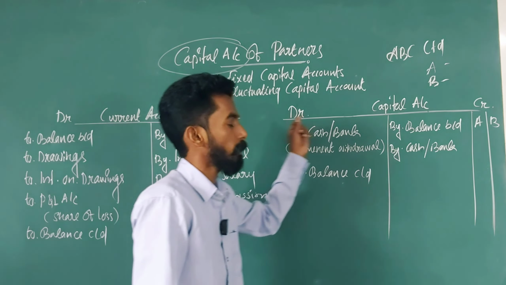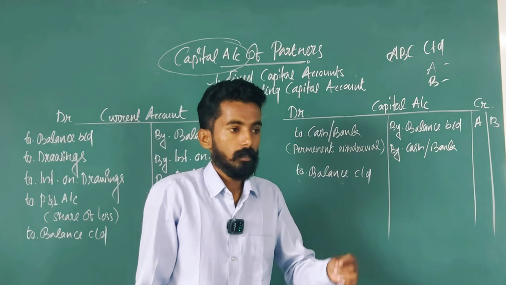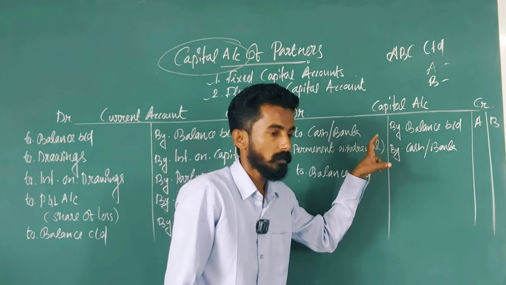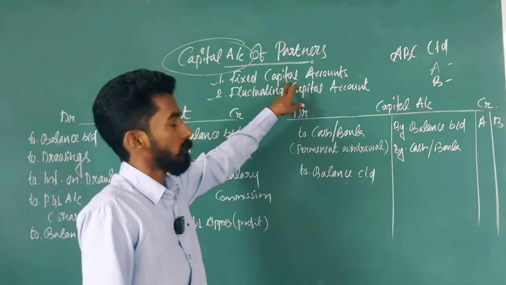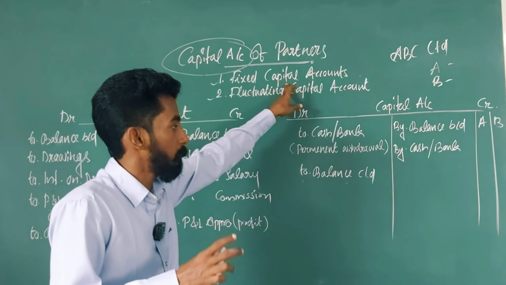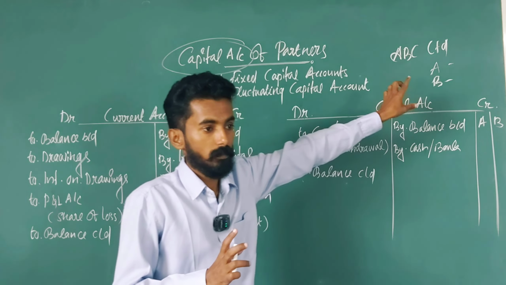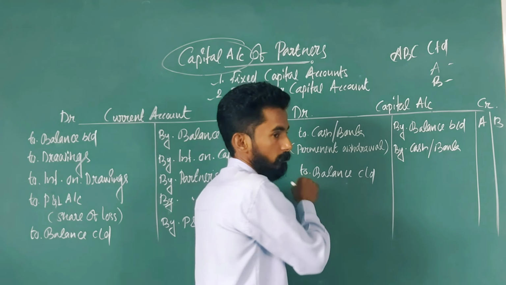See, in case of fixed capital account, what do we mean by fixed capital account? Capital accounts of partners are always fixed. Under the fixed capital system, the capital invested by the partners remains constant unless certain circumstances arise.